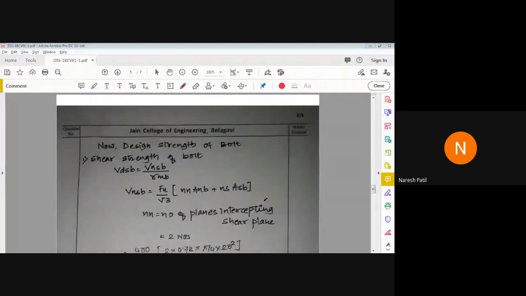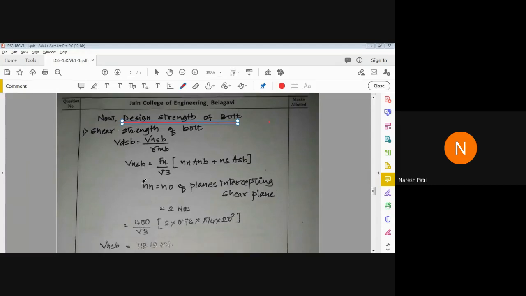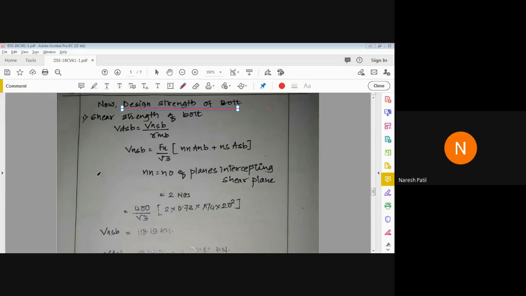Now again, design strength of bolt. First of all, shear strength of bolt, as I told you. So VDSP is equal to VNSP upon gamma MB. As I told you, you will get this from IS 800:2007. Then again, what is VNSP? VNSP is fu by root 3 into (nn into Anb plus ns into Asb).